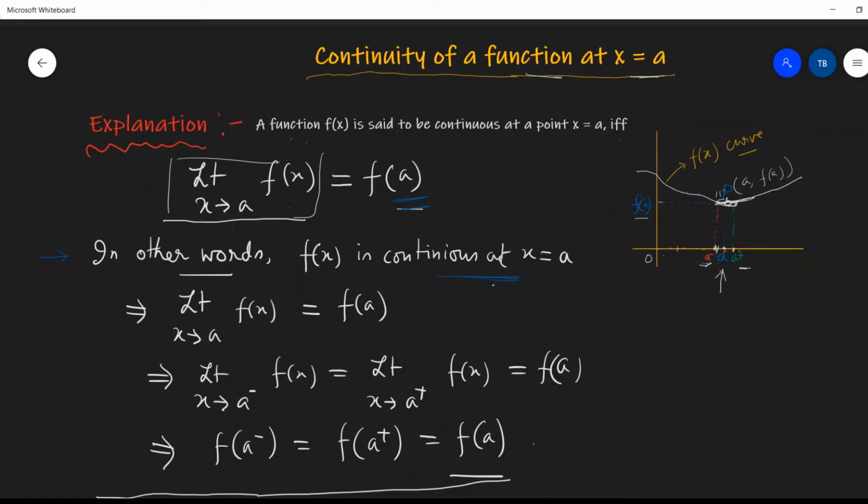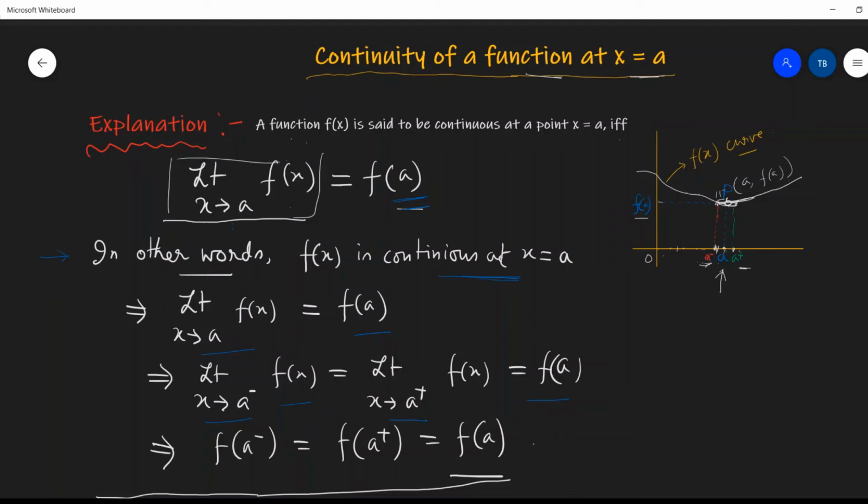In other words, f(x) will be taken to be continuous at x equals to a if and only if limit x tends to a, f(x) equals f(a). Means limit x tends to a minus f(x) equals limit x tends to a plus f(x) equals f(a).